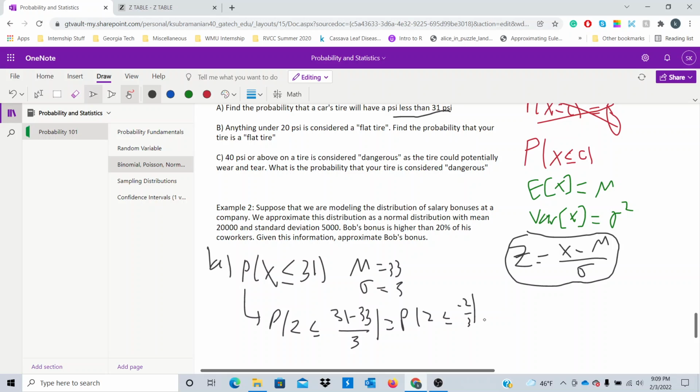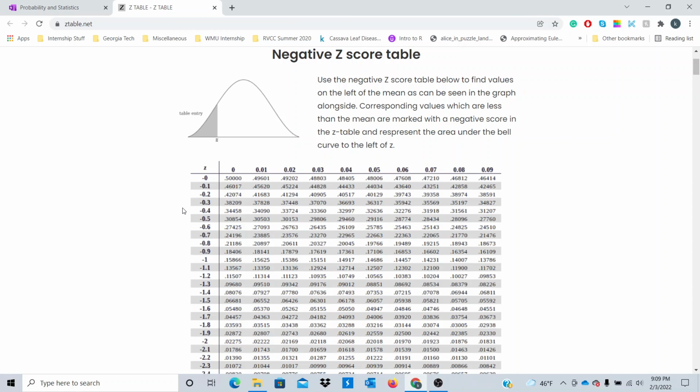Negative 2/3 is approximately negative 0.666. We're going to approximate it to negative 0.67 to make our lives easier. Now we go into our table and look for the z-score of negative 0.67. We go to negative 0.6 here, and when we go over here, we go to negative 0.67. This area is the probability in which z is less than or equal to negative 0.67. So this is our answer, 0.25143.